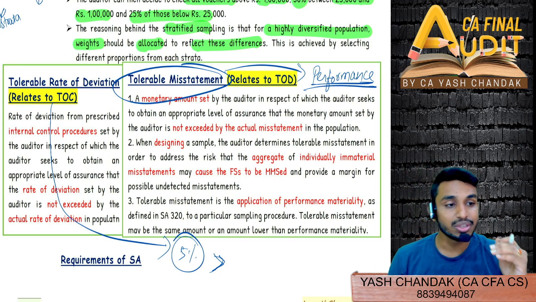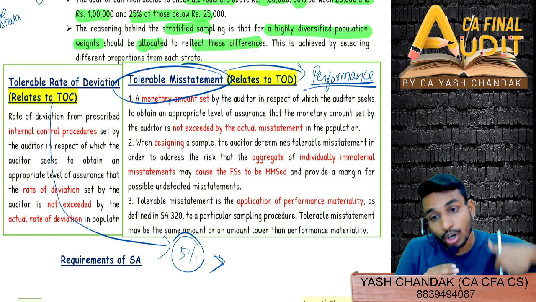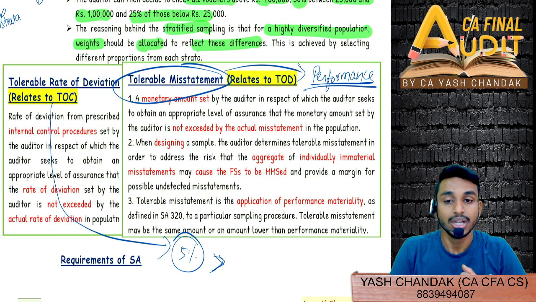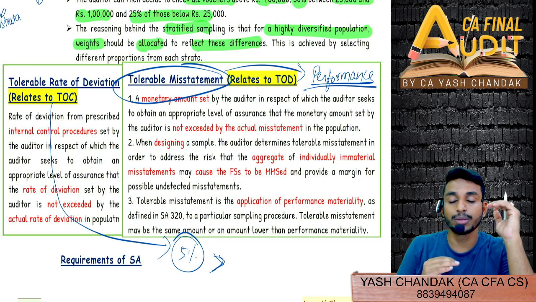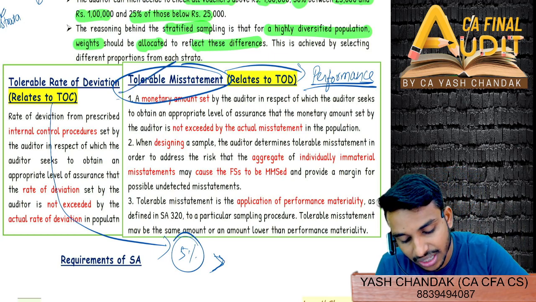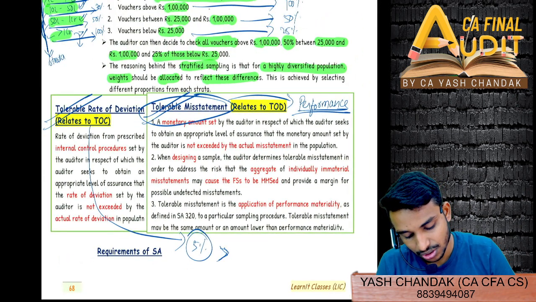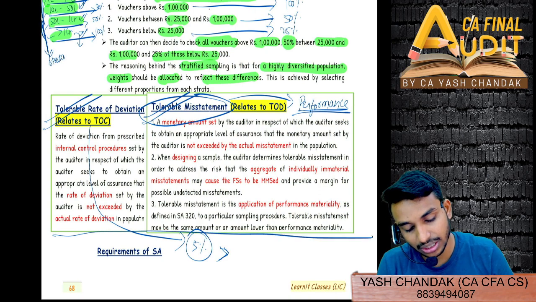In effect, the misstatements that we have identified plus the misstatements which we have not identified because we have not performed audit procedures on them should not exceed the total materiality. The same concept you can see here, tolerable misstatement and the tolerable rate of deviation. Just go through this again.